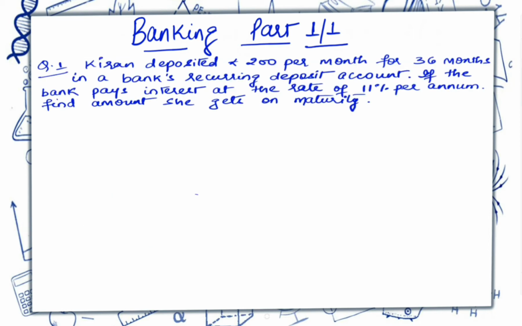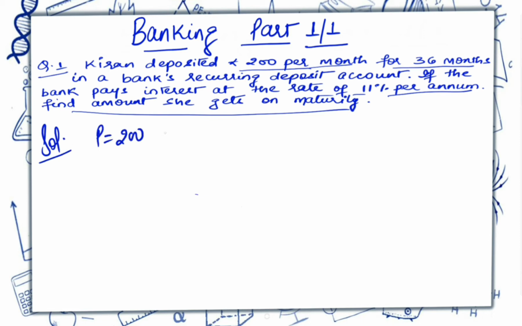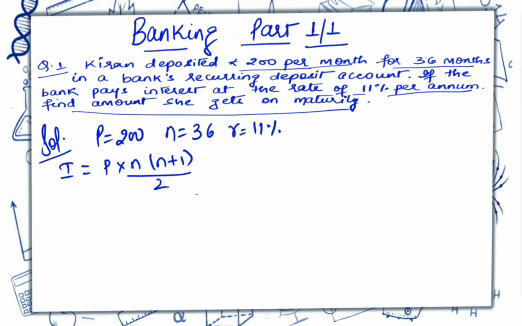The question is, Kiran deposited rupees 200 per month for 36 months in a recurring deposit account. If the bank pays interest at the rate of 11% per annum, find the amount which she gets on maturity. So here we are provided with P, that is 200, n is 36 and r is 11%. Now we'll apply the formula for interest. The formula for interest is P into n, n plus 1 by 2 into 12 into r by 100. So we'll substitute all the values over here.